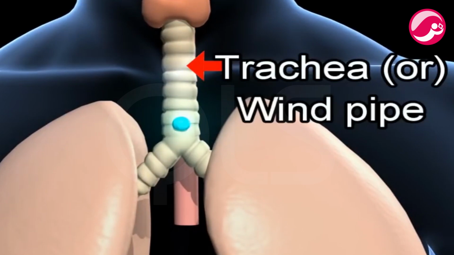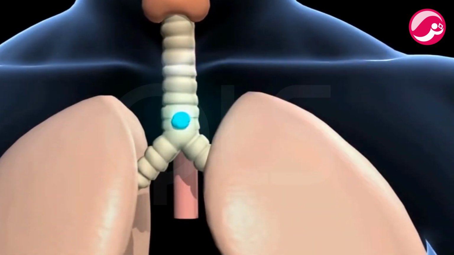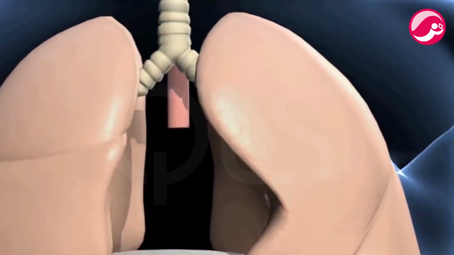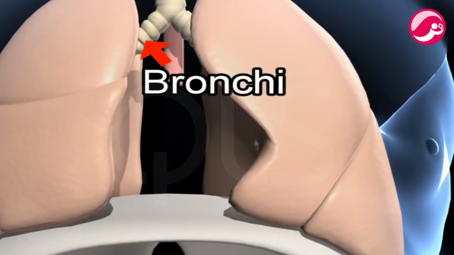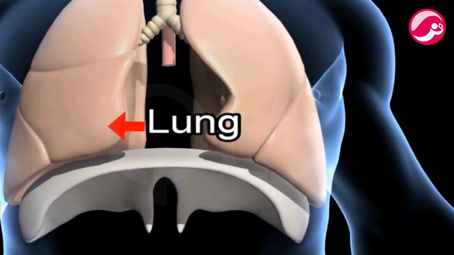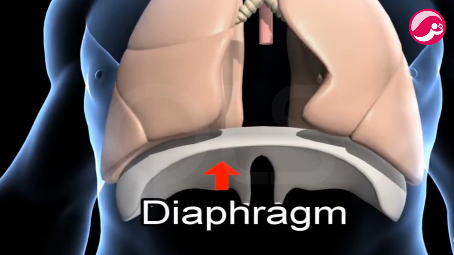The trachea does not collapse even when there is no air in it because it is supported by rings of soft bones called cartilages. The trachea runs down the neck and divides into two smaller tubes called bronchi at its lower end. The bronchi are connected to the two lungs. The lungs lie in the chest cavity or the thoracic cavity, which is separated from the abdominal cavity by a muscular partition called the diaphragm.